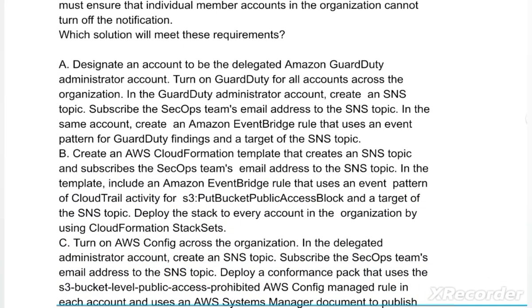Options are: A. Designate an account with a delegated Amazon GuardDuty administrator account. Turn on GuardDuty for all accounts across the organization. In the GuardDuty administrator account, create an SNS topic. Subscribe the SecOps team's email address to the SNS topic. In the same account, create an Amazon EventBridge rule that uses an event pattern for GuardDuty findings and a target of the SNS topic.